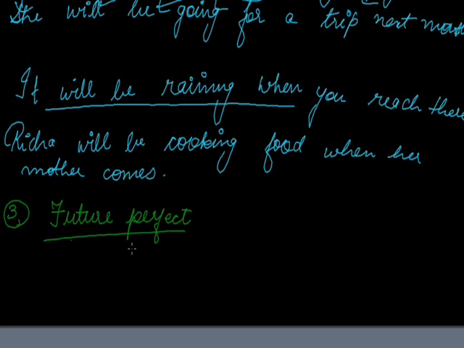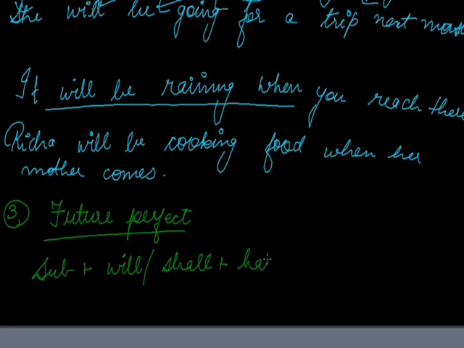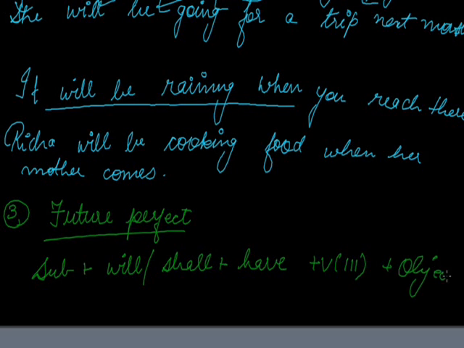Future perfect. What is the sentence structure of future perfect? Subject plus will or shall plus have plus verb's third form and then the object.